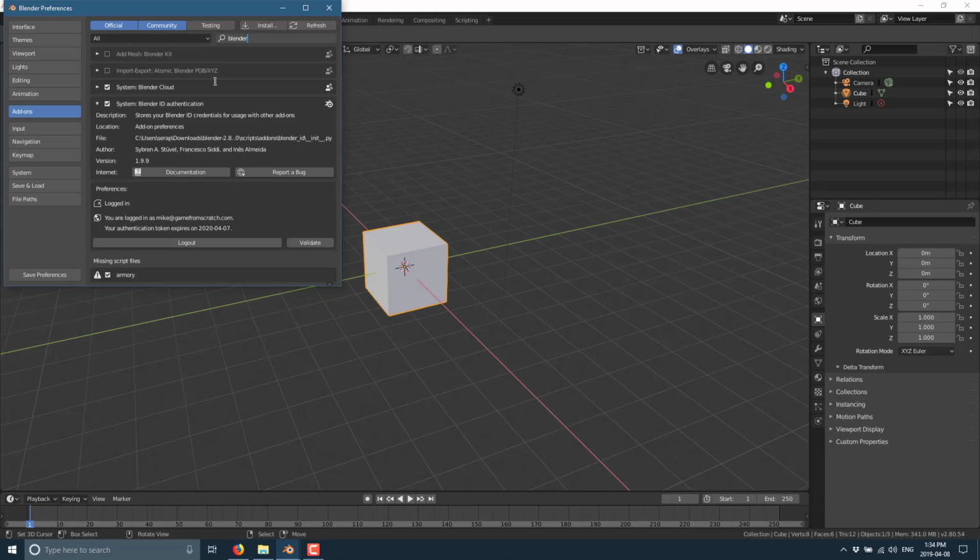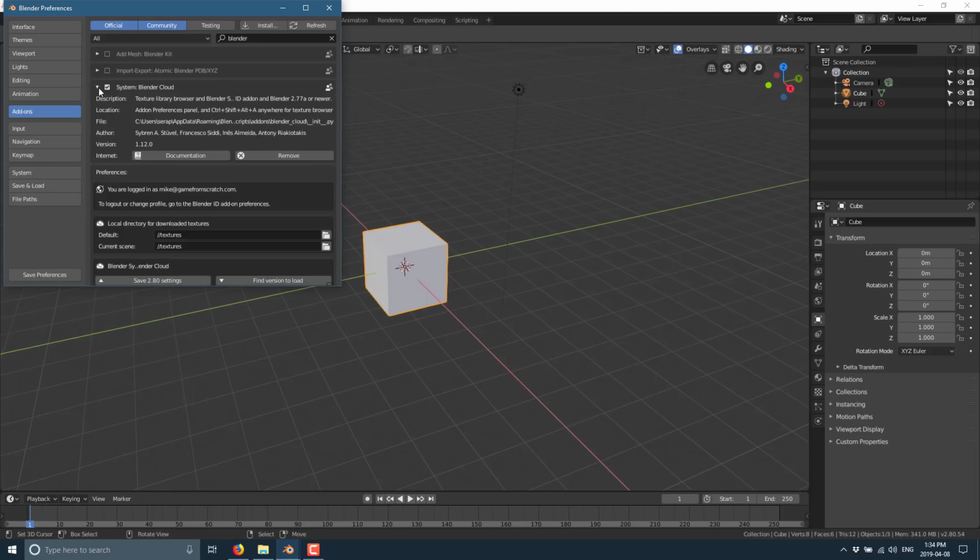So first thing you've got to do is go into your Blender ID authentication and basically just log in. You'll get a token that's good for like a year, but make sure you enable Blender ID authentication. It'll be installed as part of this process. And then what you want to do is enable Blender Cloud, and you are now good to go. So once you have both of those in there, you can access that entire library of Blender assets.